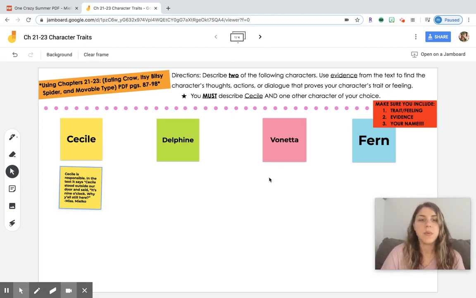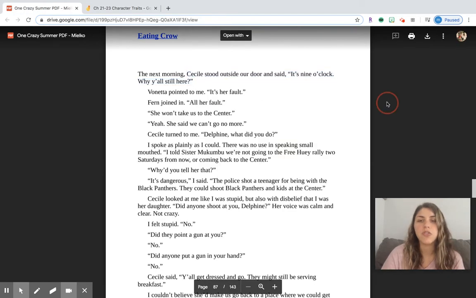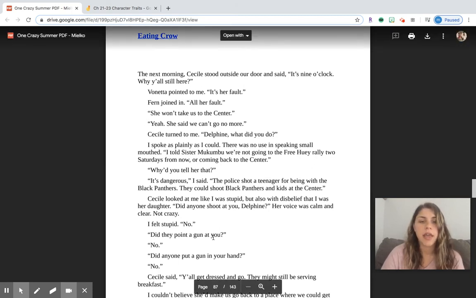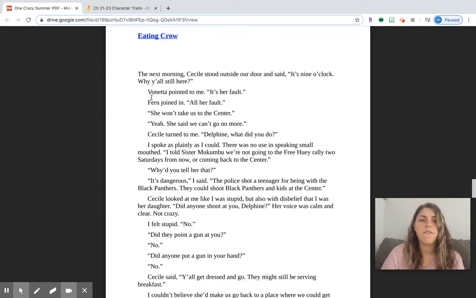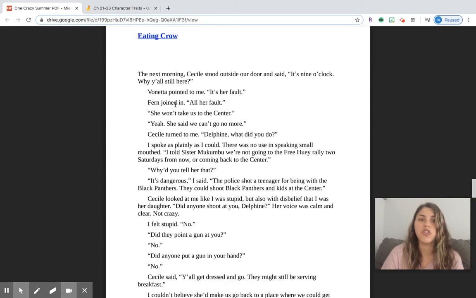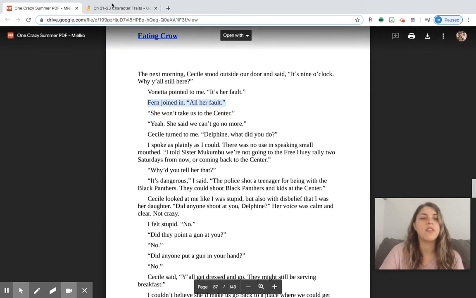And the next person I'm going to choose to do is Fern. So I'm going to go back to this first page, and I'm going to choose the first thing that Fern says on the first page of Eating Crow. This is also page 87. It says, Vanada pointed to me. It's her fault. Fern joined in. All her fault. I'm going to copy what Fern says.